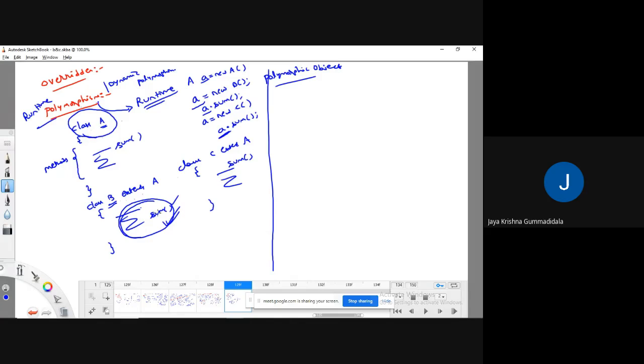And here the method sum exists in multiple forms in an overridden format, so we call it a polymorphic method. And these statements that we are writing, we call polymorphic statements.